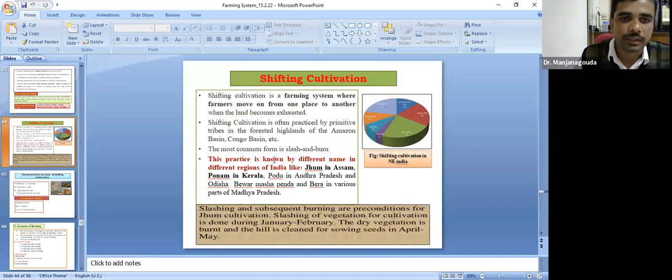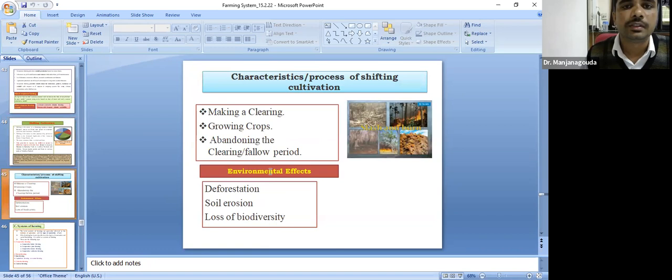They call it by different names. That is Jhum cultivation in Assam, Ponam in Kerala, and Podu in Andhra. These are some of the types popularly called shifting cultivation. These are some of the characteristics of the process involved in shifting cultivation. First, they clear and grow the crops, then they leave it fallow and move to the next place. Some of the environmental ill effects of shifting cultivation are deforestation, soil erosion, and soil biodiversity loss. These occur when we follow shifting cultivation.